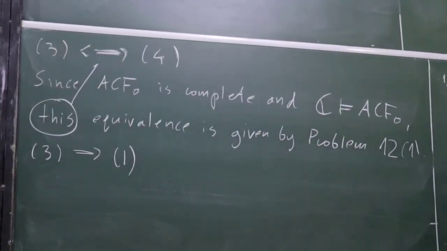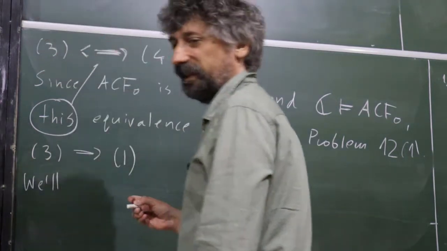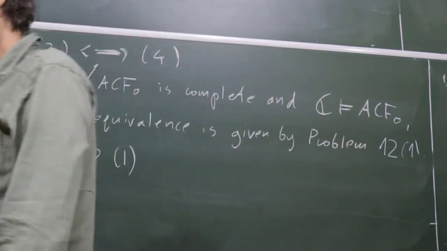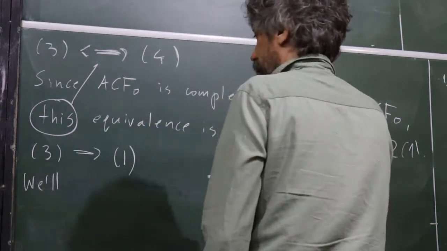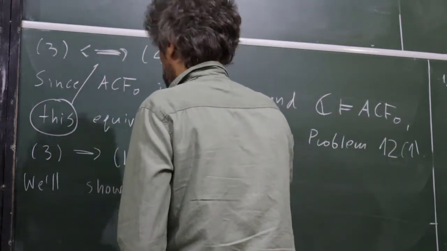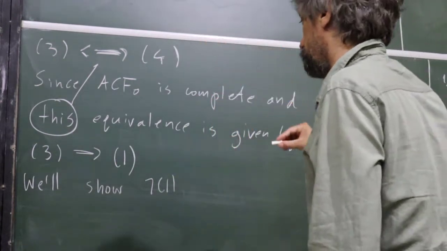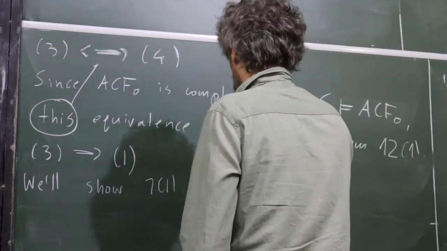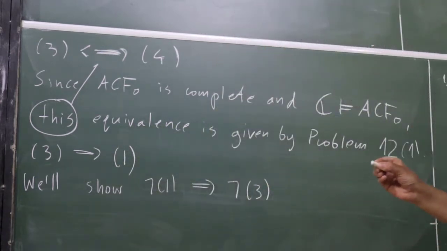So 3 to 1, okay. As we discussed in the problem session, this will not be a proof by contradiction, but by contrapositive. So we will show, a bit funny because it will use one of the previously shown implications, that not 1 implies not 3.